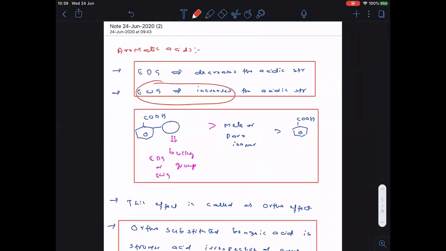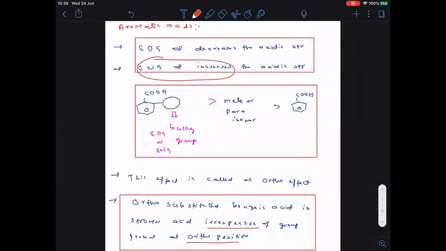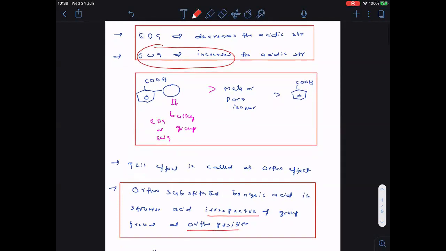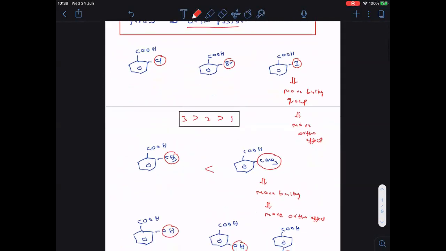If any slide is missing, you can take a screenshot. In the first one, I explained about the aromatic acids. Clear? So this is the second page.